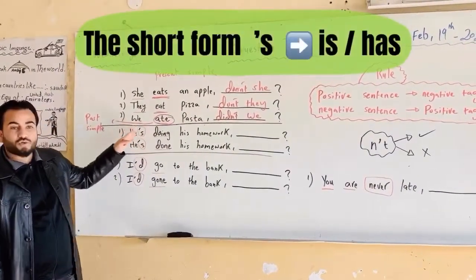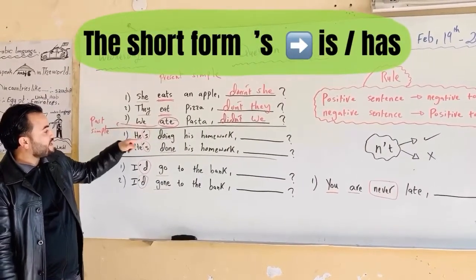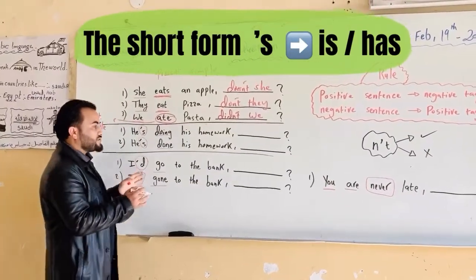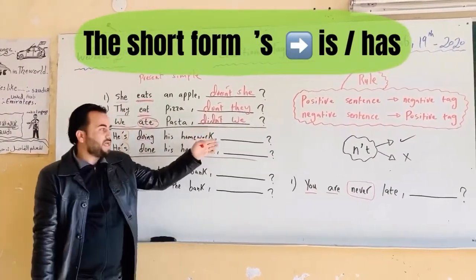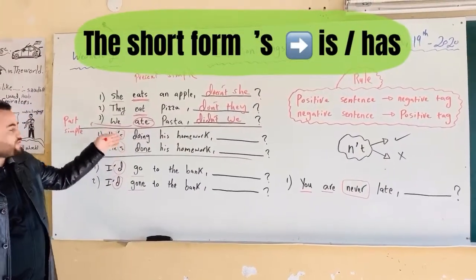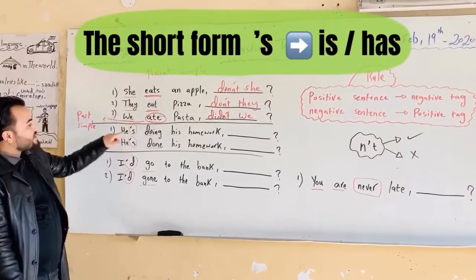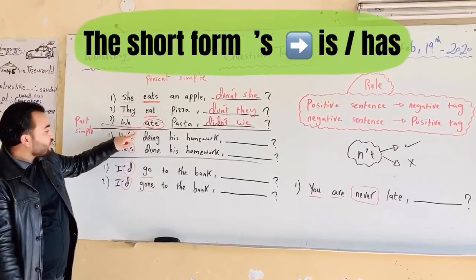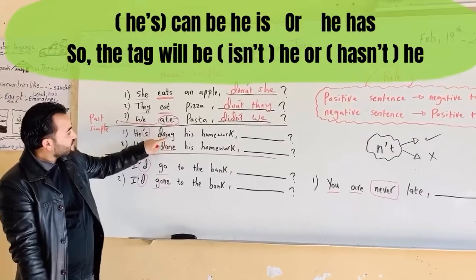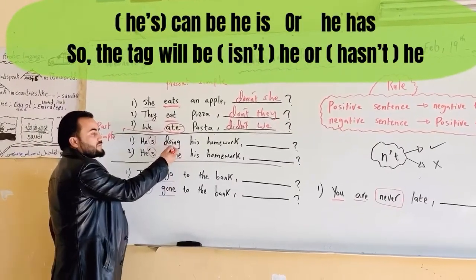Now we have here two sentences, another two sentences here. We have the short form, apostrophe s. So here we have to be careful when we want to make the question tag. Why? Because here we have a short form of he apostrophe s. So he is or he has. It's up to the next word here. So here we have verb plus ing.